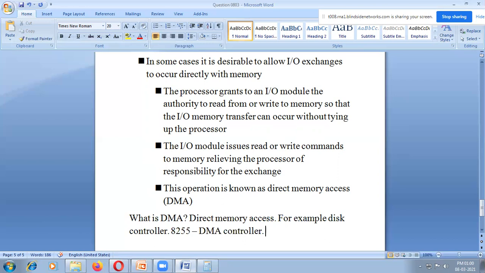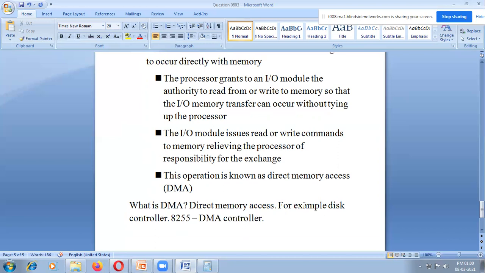So the main microprocessor is available, and to support it we have another controller to do the work. That is called DMA. DMA is mainly used for direct memory access without the help of the microprocessor.